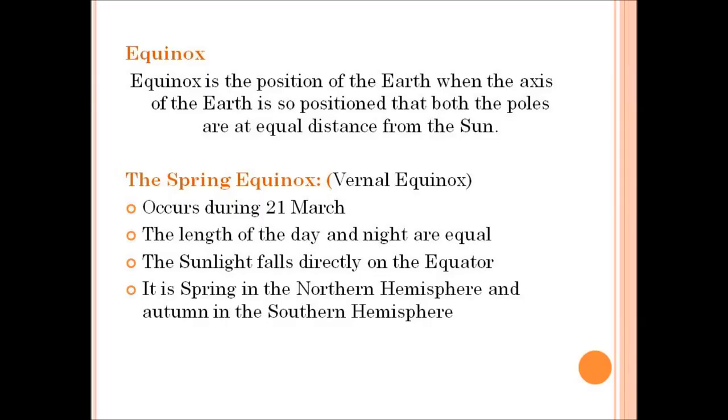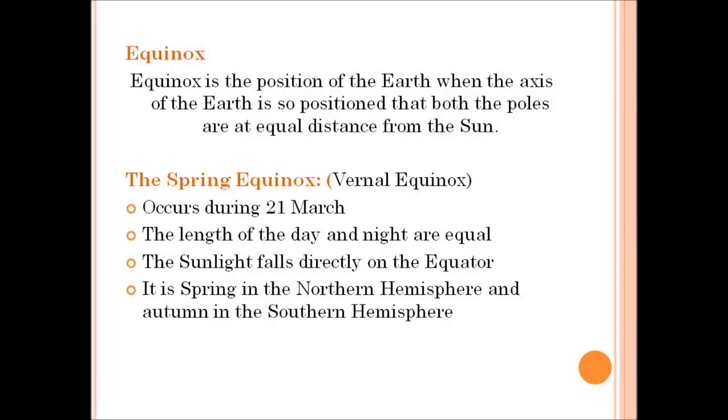There are two types of equinox. They are the spring equinox and the autumn equinox. The spring equinox. The spring equinox is also called as the vernal equinox. It occurs on 21st March every year. The length of the day and night will be equal. The sun's light falls directly on the equator. The northern hemisphere experiences spring season and it is autumn season in the southern hemisphere.